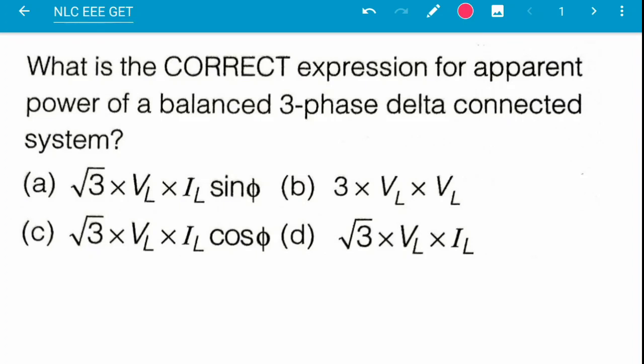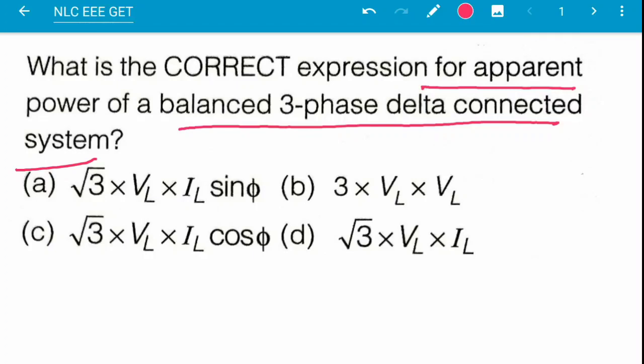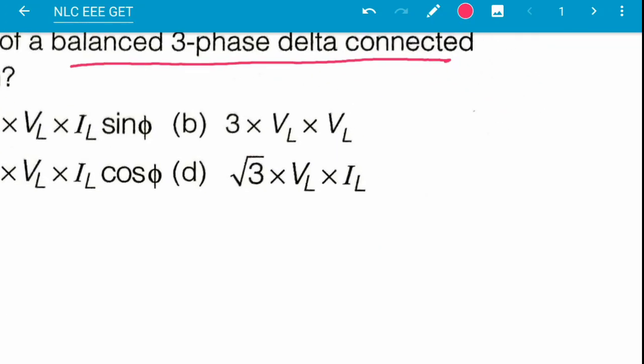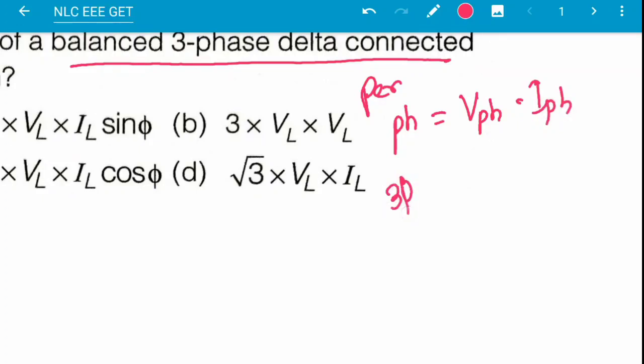So this is the first question, asking for the apparent power of a balanced three phase delta connected system. What is the apparent power? Per phase apparent power is V phase into I phase, and for a three phase circuit this will be 3 into V phase into I phase.